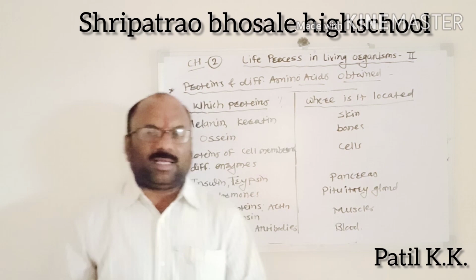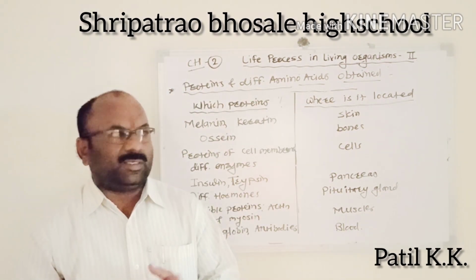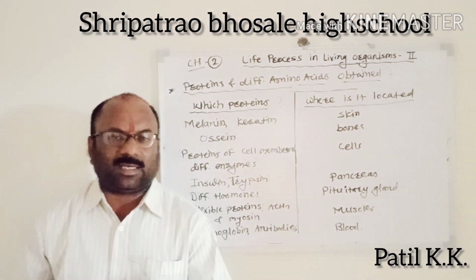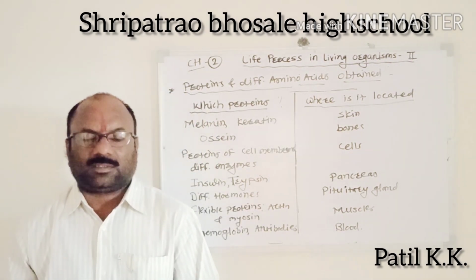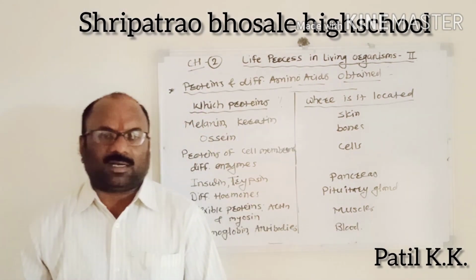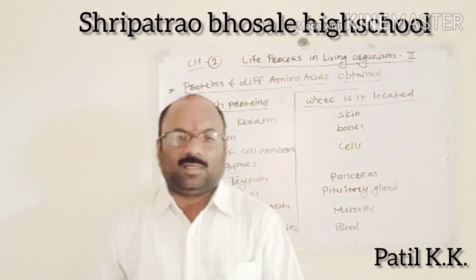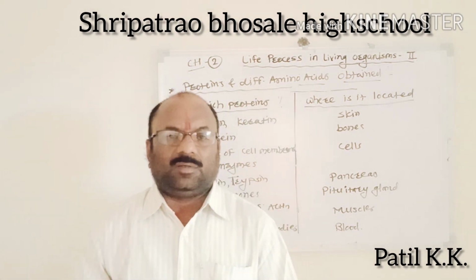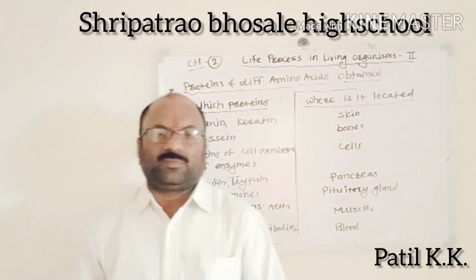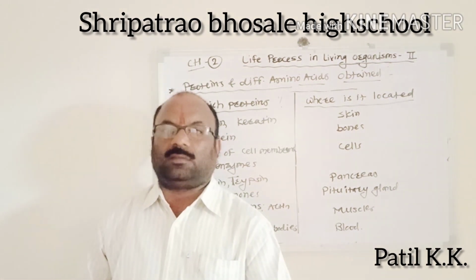When lipids are digested, they are converted into fatty acids and alcohol. And absorbed fatty acids are transported to all the cells through the blood. The fatty acids produce different substances in the body.